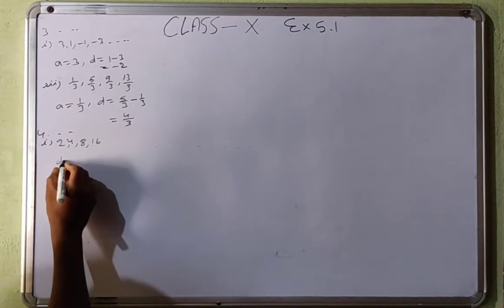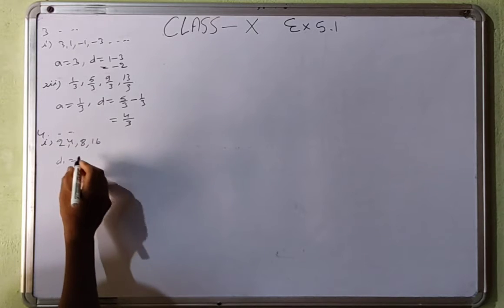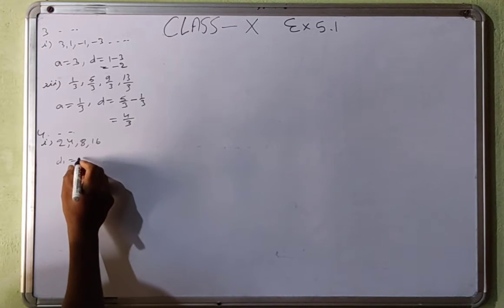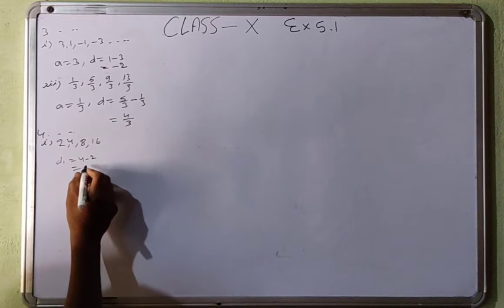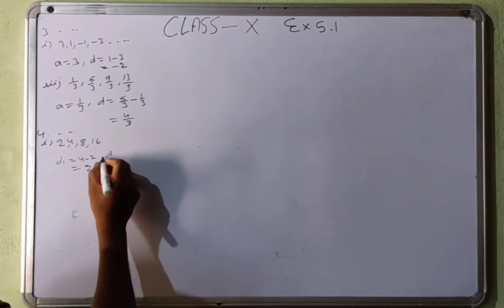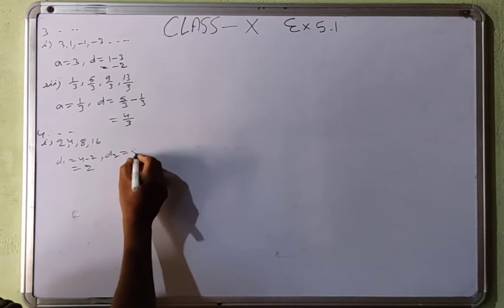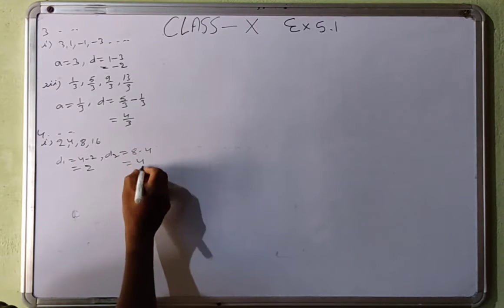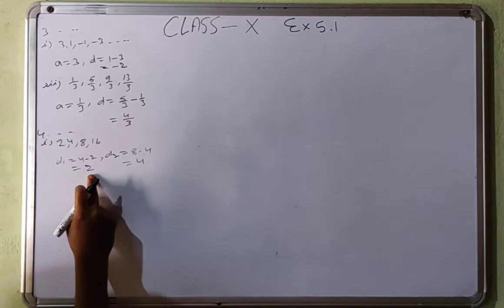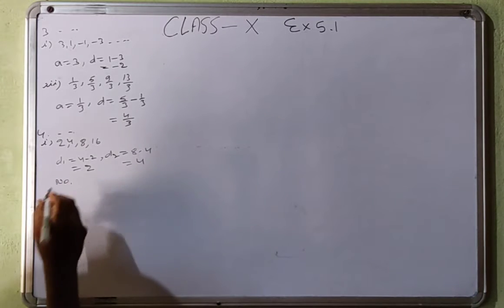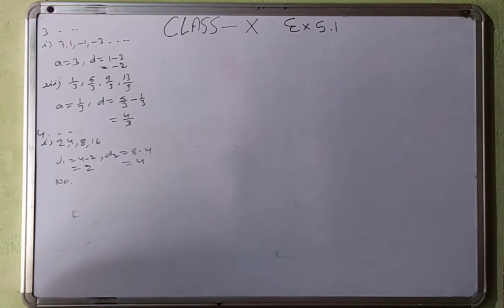First of all we will find D1. D1 means second term minus first term, 4 minus 2 is equal to 2. Now D2 means third term minus second term, 8 minus 4, that is 4. Both differences are not equal, so no, it's not in AP.